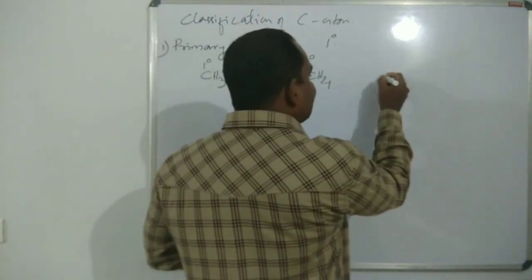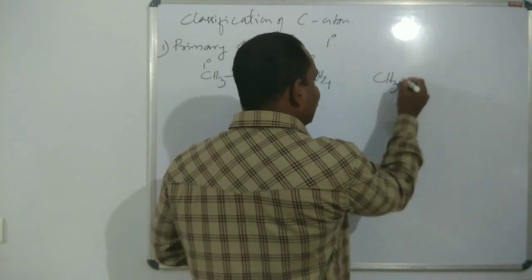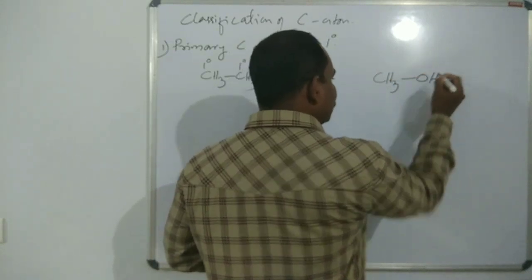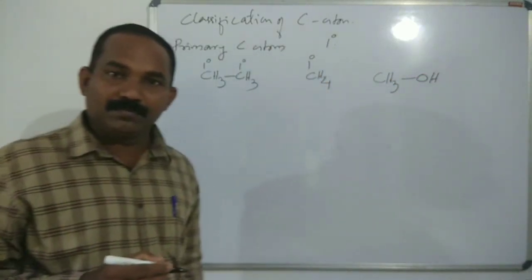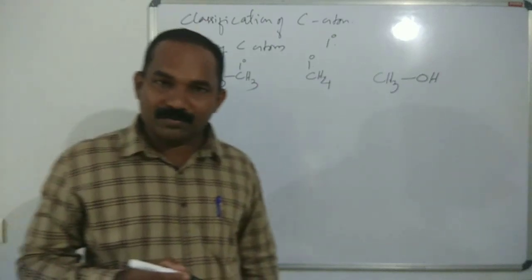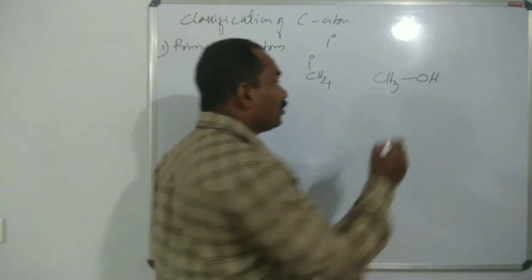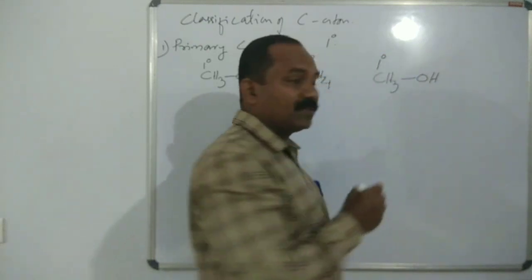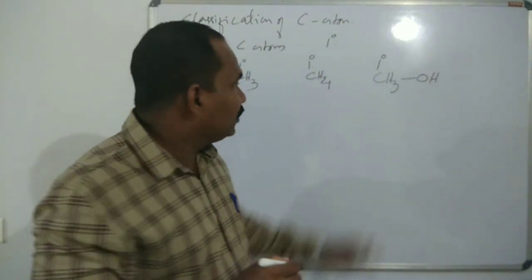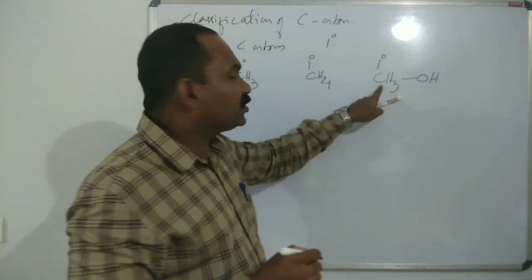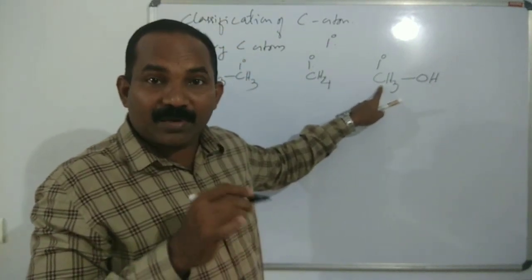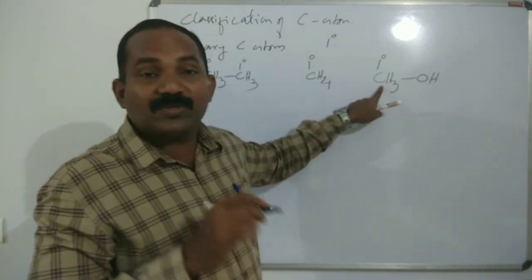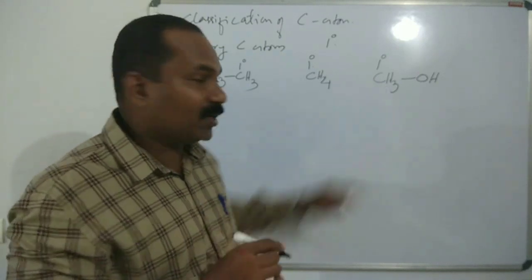Then let's take a derivative, CH3OH, methyl alcohol or methanol. In methanol, the alcohol group is attached to a primary carbon atom. Are you clear? The OH group is attached to a primary carbon atom because the carbon is not bonded to another carbon atom.